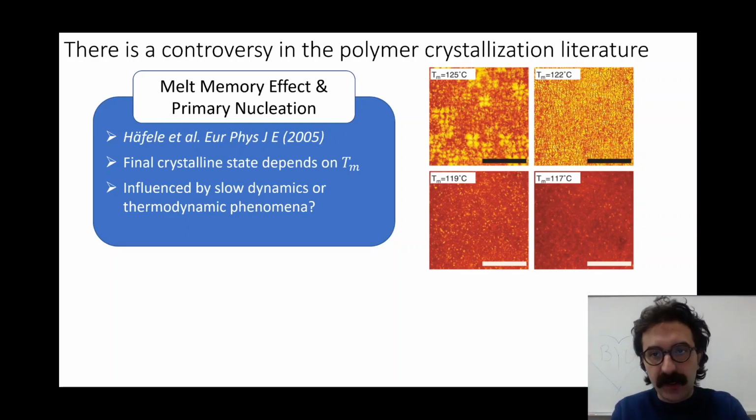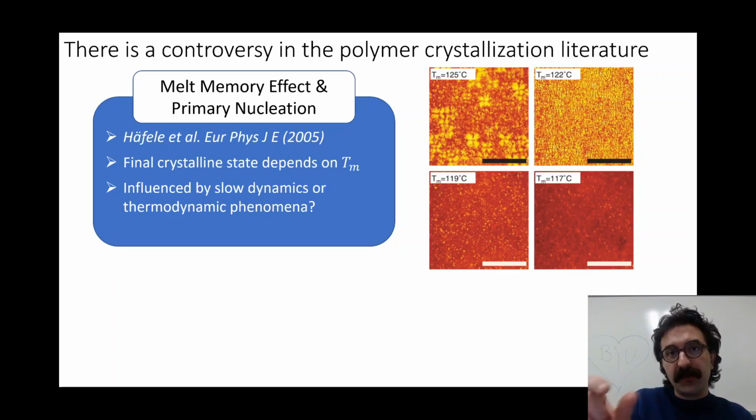So for example here, with the four polarized optical microscope images you're seeing on the right, those are images of crystals that were annealed at a higher temperature and melted fully. The melting temperature used for each of the four is shown on the figure, and then they're all brought back to the same crystallization temperature, and then we see these images.